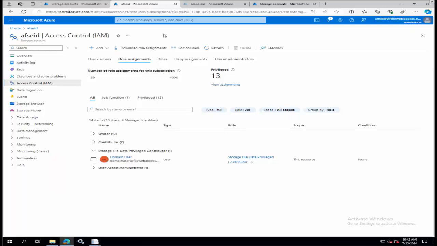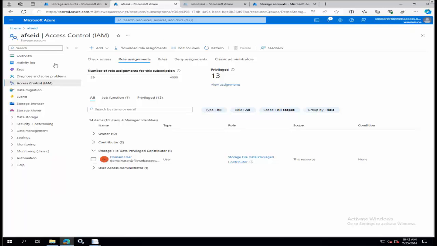But behind the scenes, technologically, when they go to click on that share that you've defined as an Entra ID share as opposed to a connection string, it's going to validate their user account. And why that's important, and why I'm on this screen, is that it's dependent on the user's role assignment.